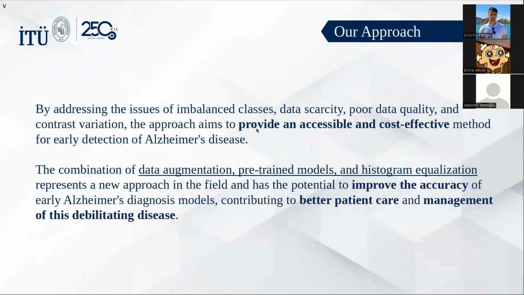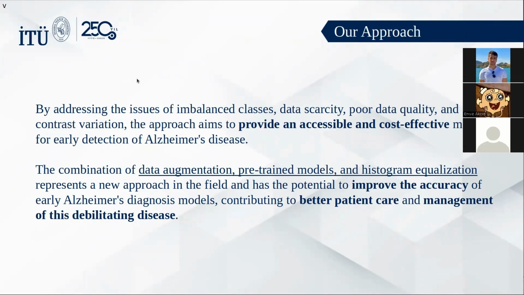So we have provided an accessible and cost-effective method by the steps I have mentioned. Number 1, data augmentation. Number 2, pre-trained models. We can also call it transfer learning, and histogram equalization for the data processing. So this is the uniqueness of our project.